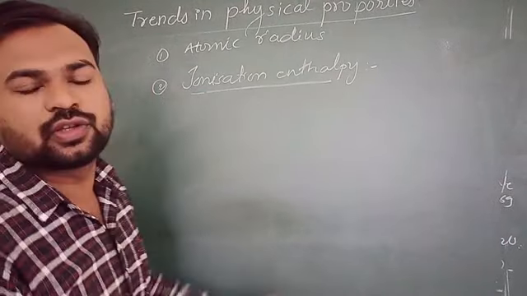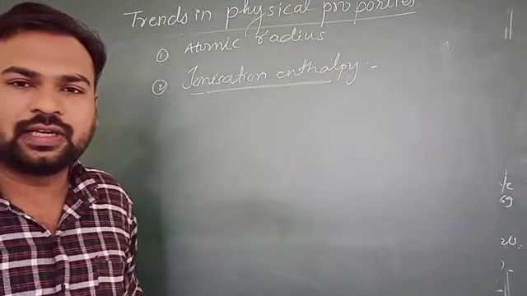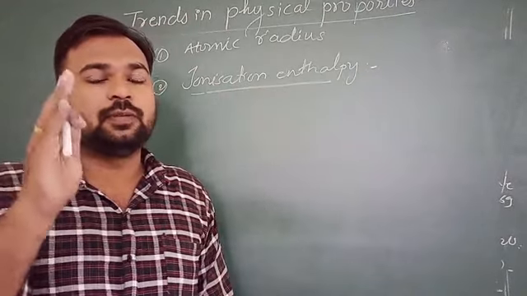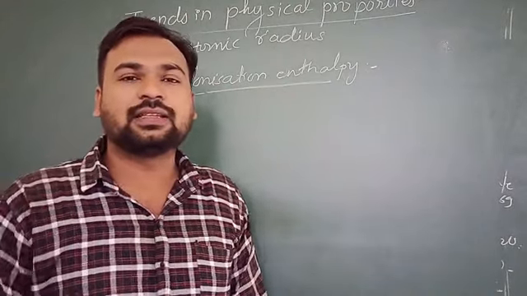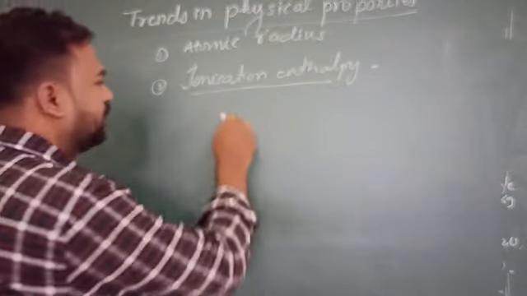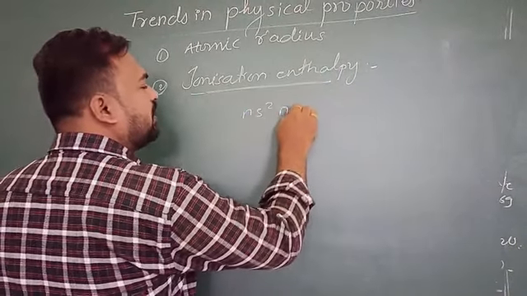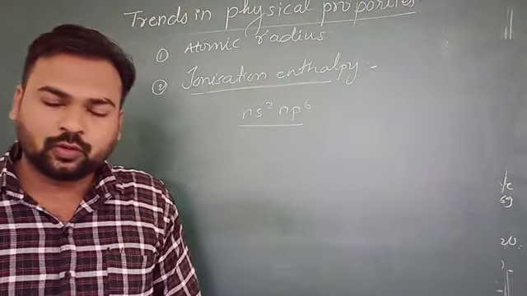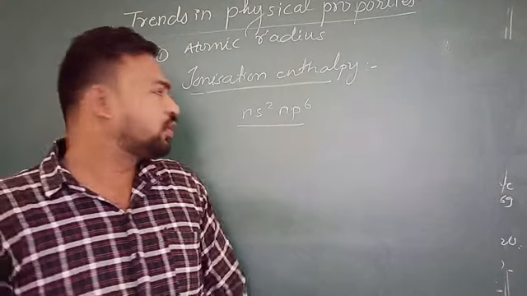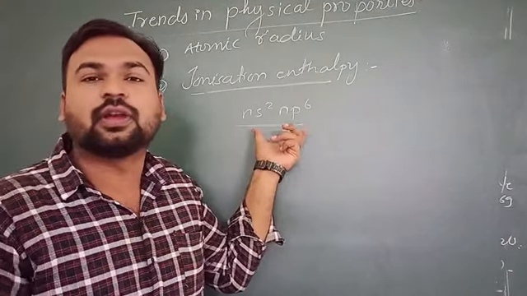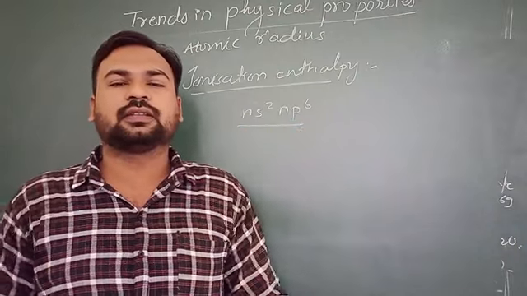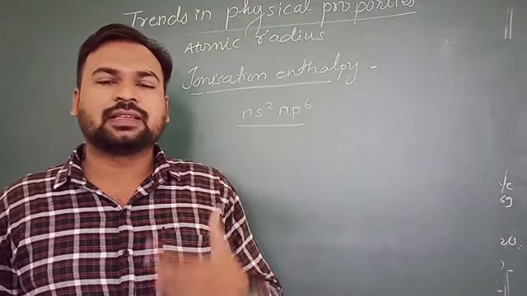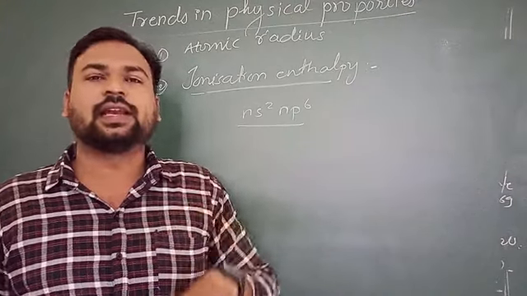Now talking about ionization enthalpy of noble gases or inert gases, we know that it is a p block element, its p orbital is completely filled. The general electronic configuration of all the noble gases is ns2 np6. That means all the orbitals are completely filled. Octet is completed. Therefore it is not necessary for these elements to give electron or take electron.